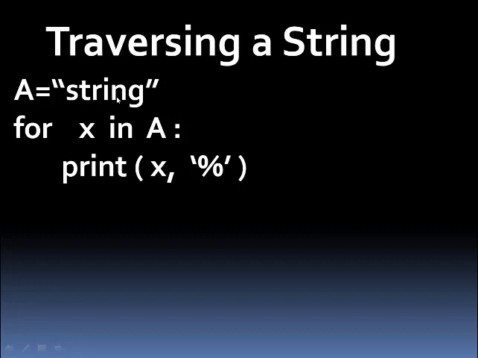Now this X will pick up one element each time from the given sequence. Here the sequence A is a string. So X will pick up the first character in the first iteration, then the next character in the next iteration, then the third character in the third iteration, and so on. And here it is a print statement, so it will print X. So when X is S, it will print S. When X is T, it will print T, and so on. So this will be the final output.